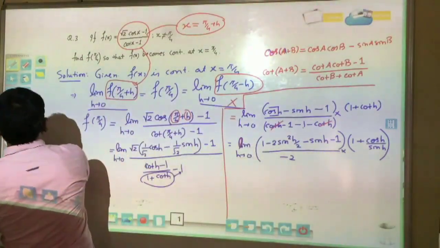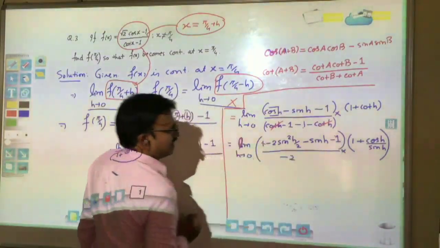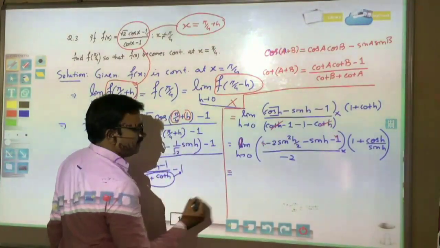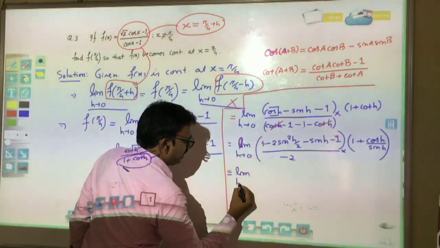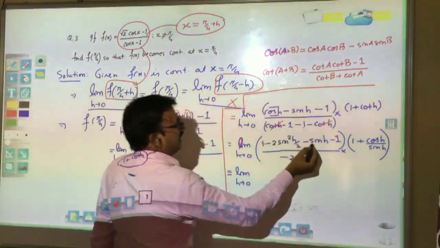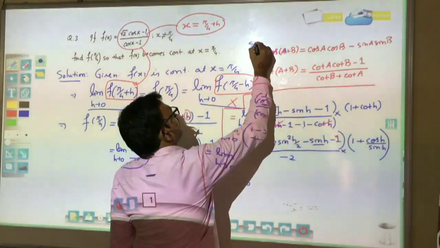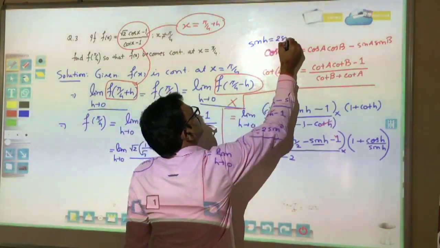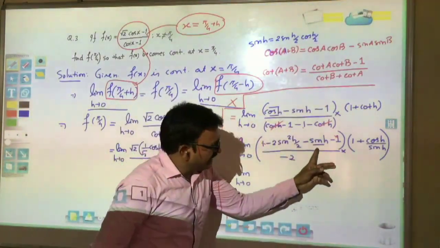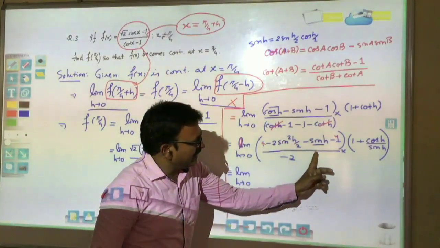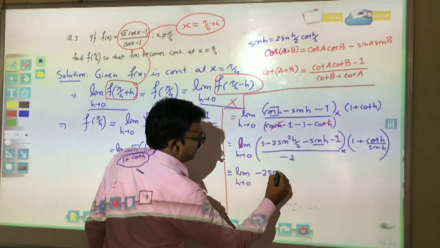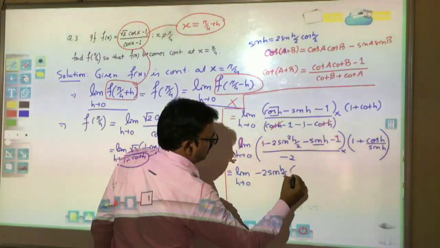Now again 1 is cancelled by 1, and the value limit h tends to 0. In class 11 also we learned sin h is equal to 2 sin h by 2 cos h by 2. So use this identity again here. So minus 2 sin h by 2 will be common.